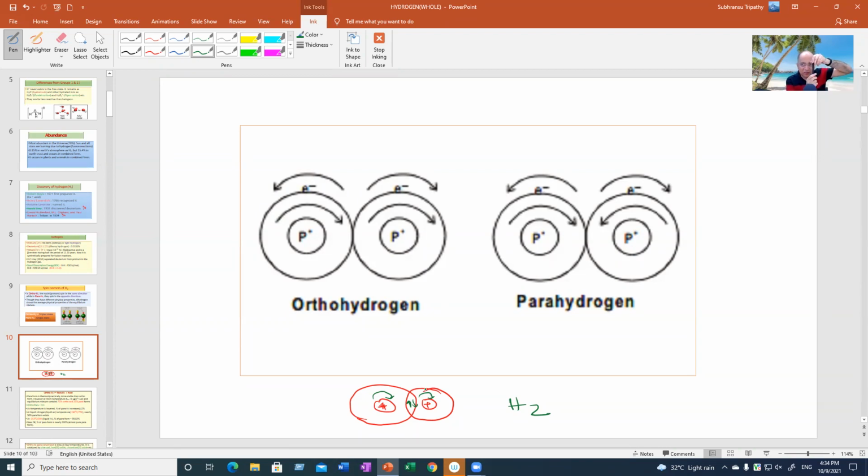If this proton or nucleus is spinning clockwise and the other nucleus or proton is spinning in the same direction, also clockwise, then such a covalently bonded H2 molecule will be called orthohydrogen.